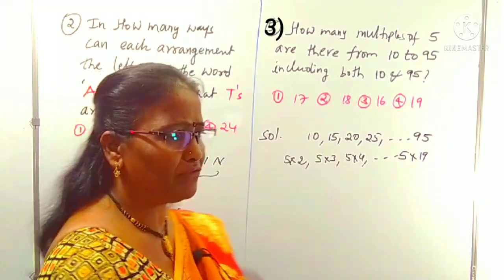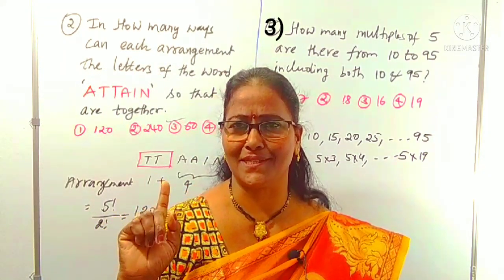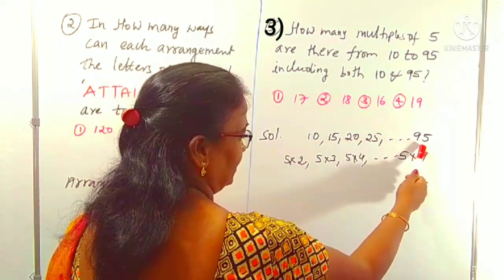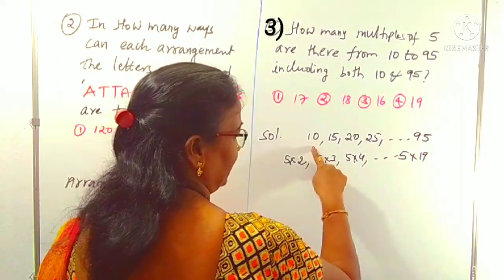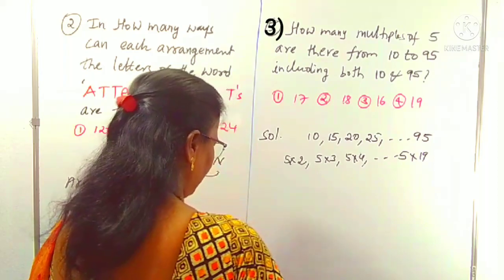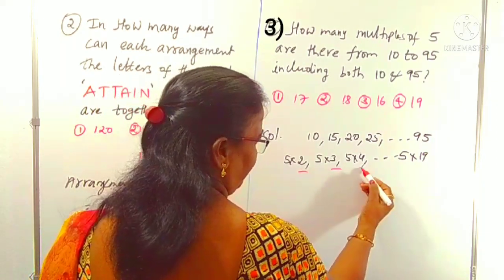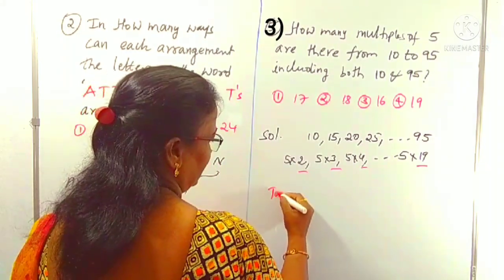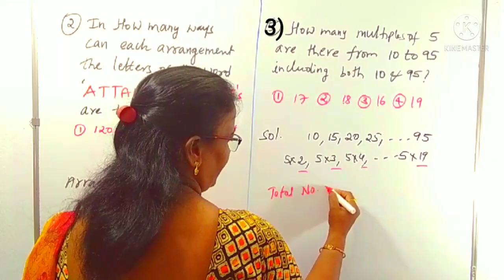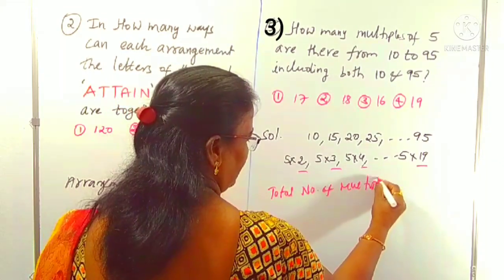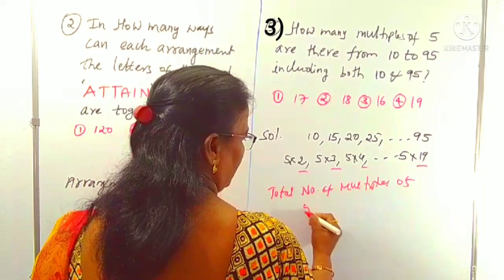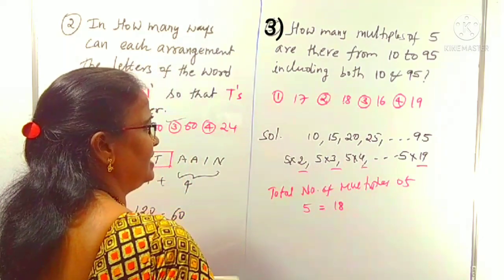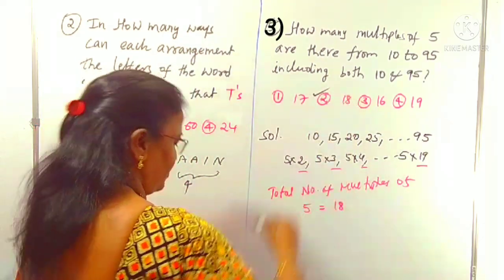So 2 to 19 means how many of them are there? Yes, 2 to 19 is exactly 18. So there are 18 multiples of 5 from 10 to 95, including 10 and 95. You can start from 2, 3, 4 up to 19. 2 to 19 is a total of 18 numbers. So the number of multiples of 5 is equal to 18, including 10 and 95. That is which option? It is clearly the second option, right?